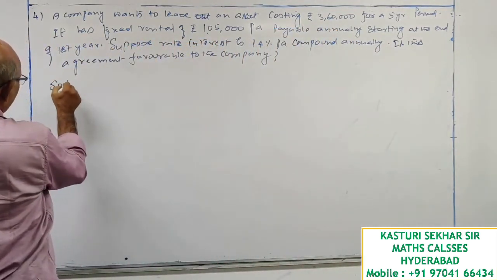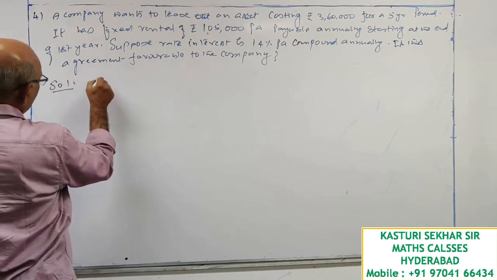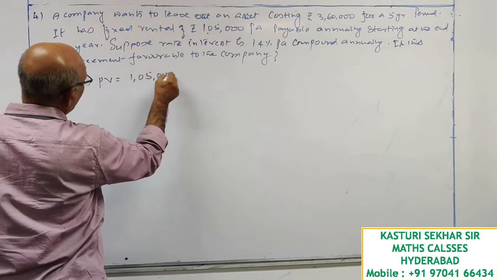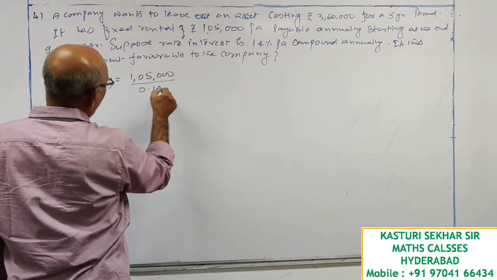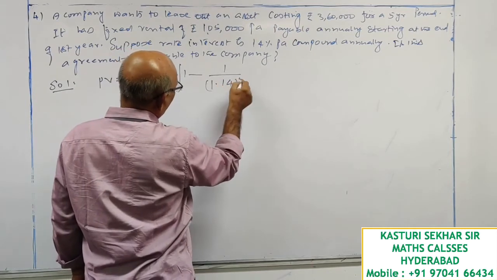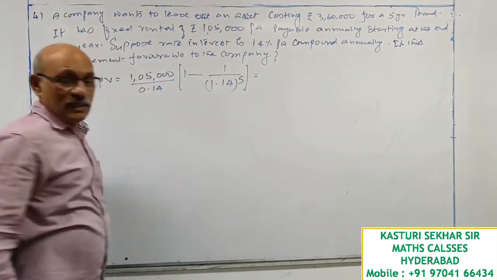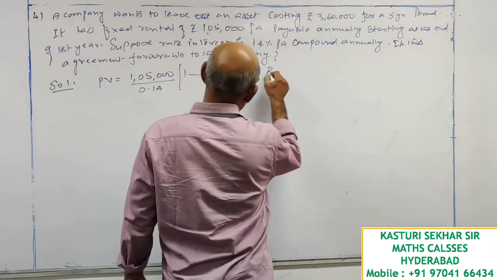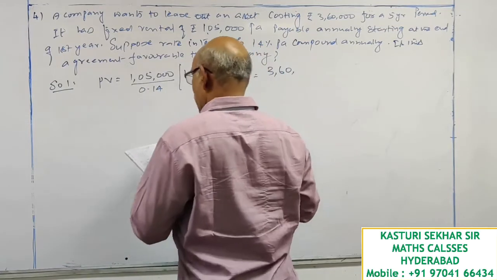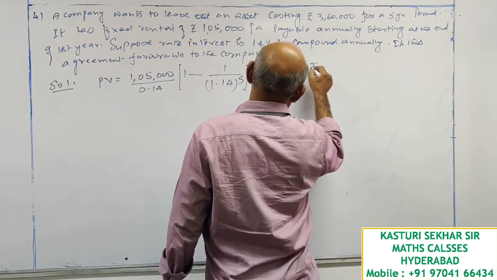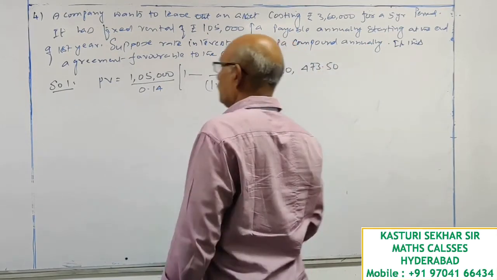So let me calculate the present value of rents I am receiving. 1,05,000 divided by 0.14, 1 minus 1 by 1.14 whole to the power of 5. How much amount you are receiving? 3,60,473.50.